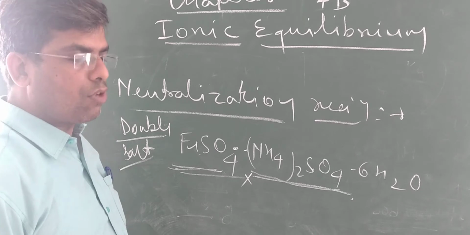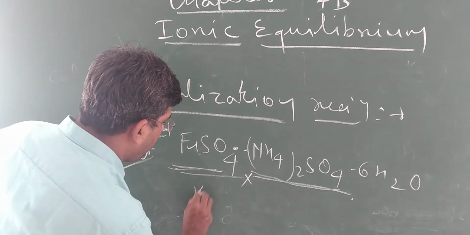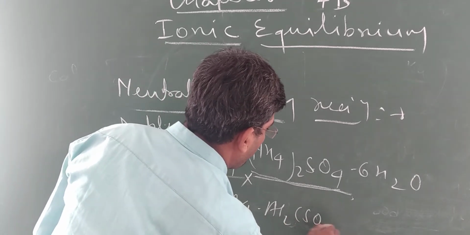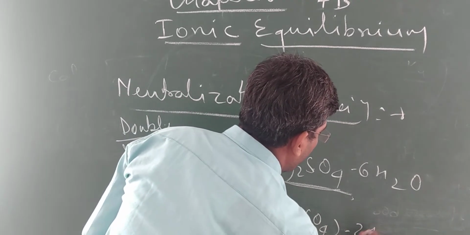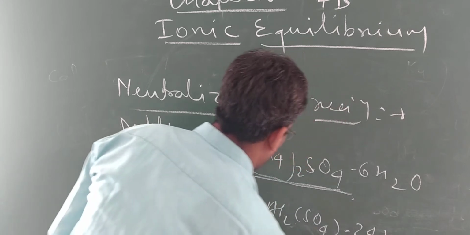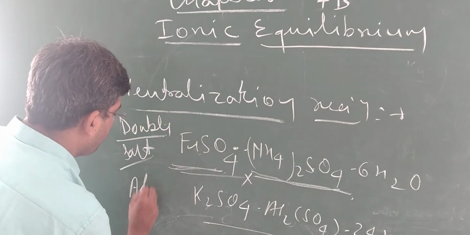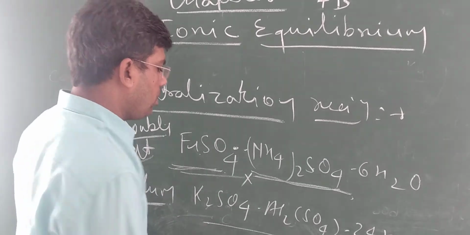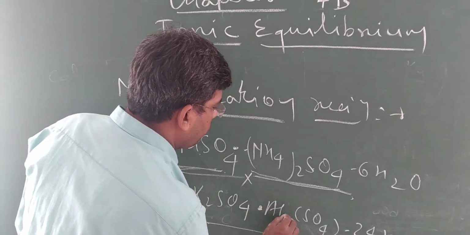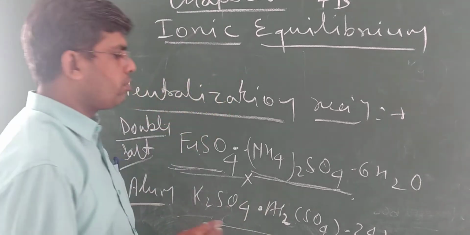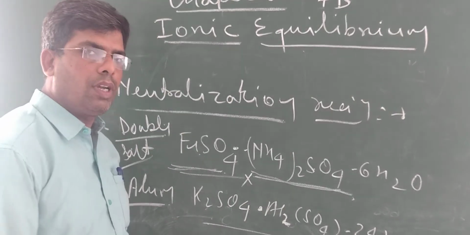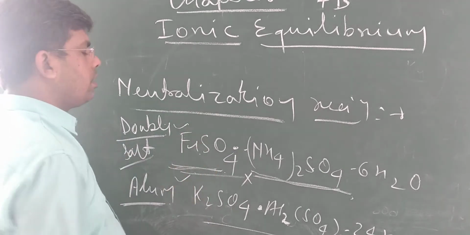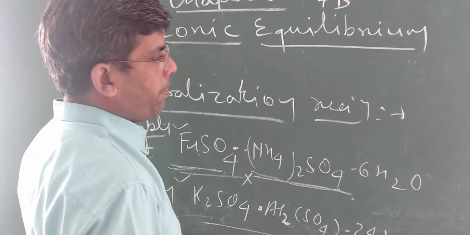Alum, potassium alum, K2SO4.Al2(SO4)3.24H2O, is also a double salt. So such types of salts are double salts.